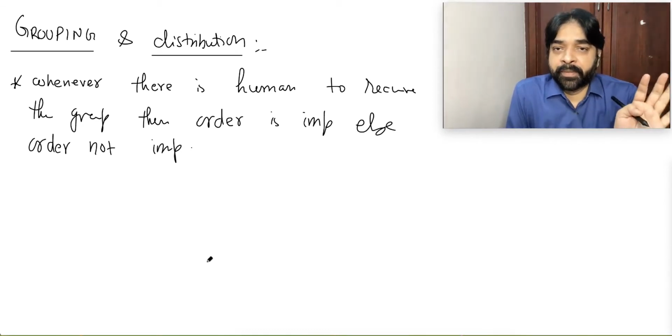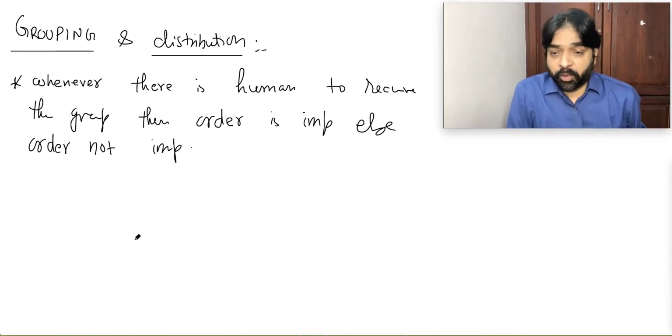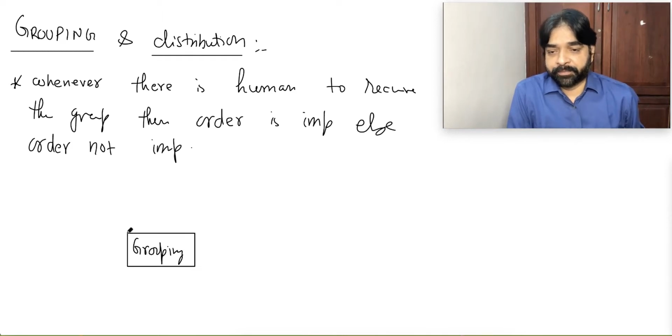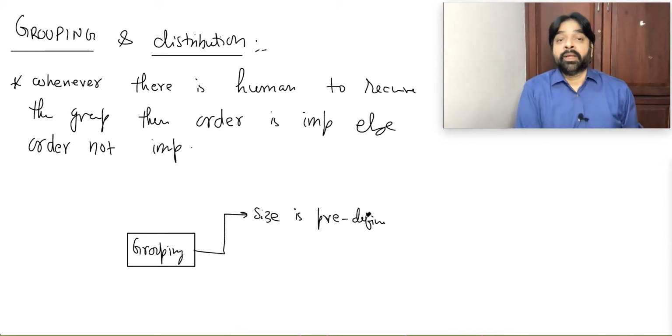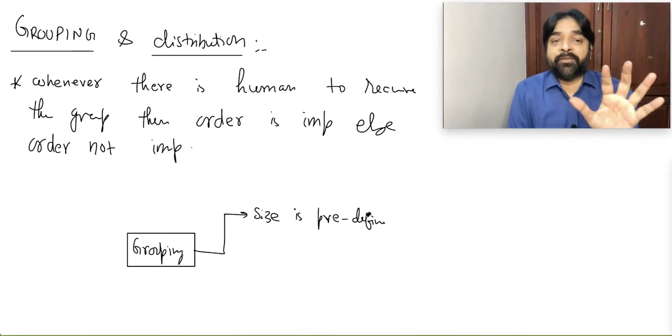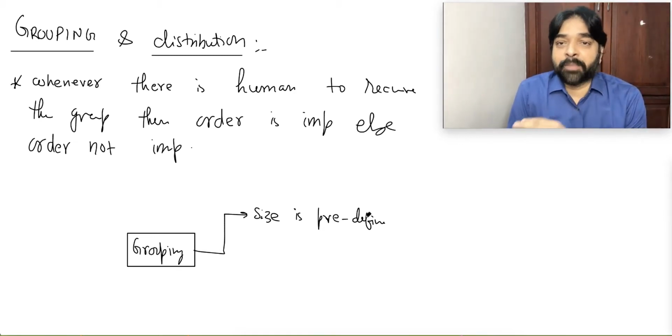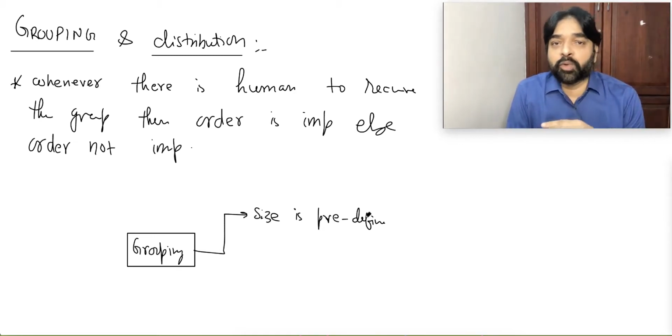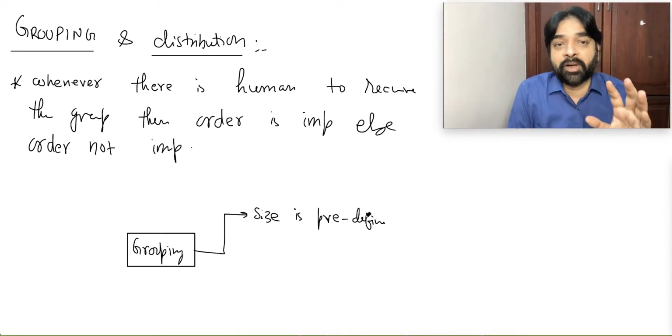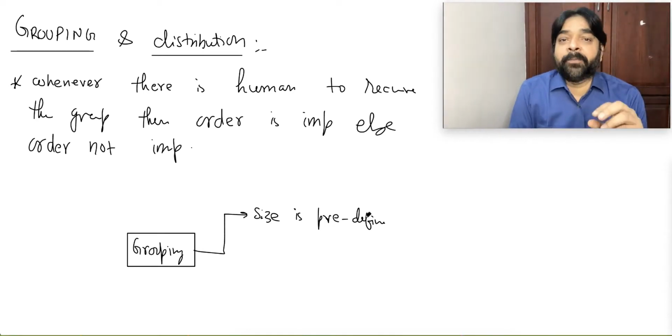Is it clear? Now, whenever we do grouping, there are two situations. One is that size is predefined. Size is predefined means, for 5 coins, I have to make 2 groups. One group should contain 2 coins, and the other group should contain 3 coins. This is called size is predefined, that is, which group will get how many objects is already known.